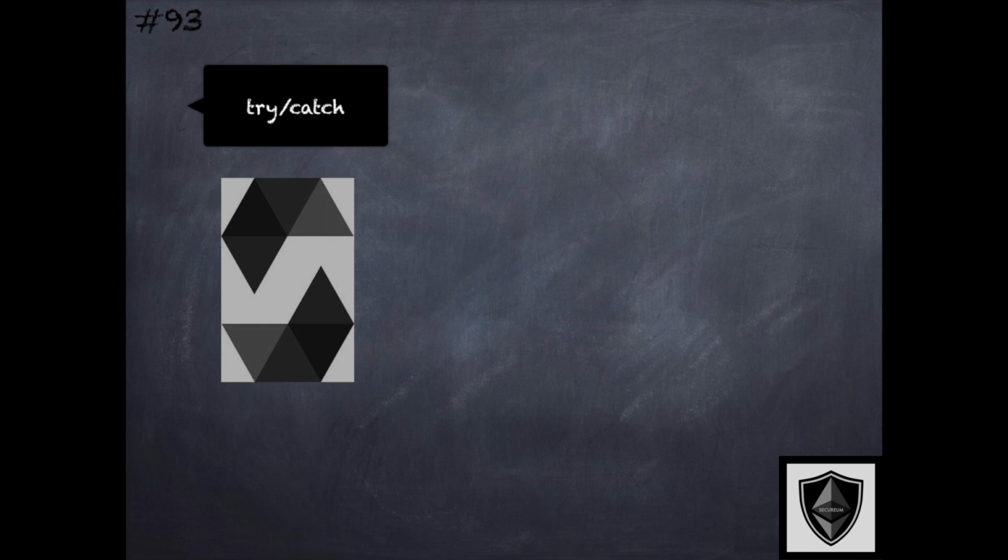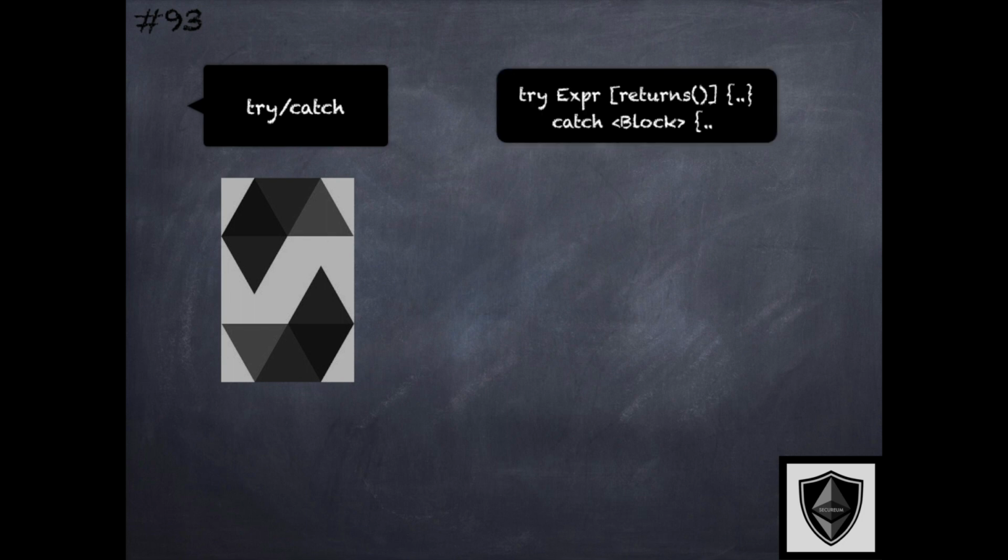Let's now dive into the try-catch primitives that are fundamental error handling or exception handling primitives supported by Solidity. The syntax looks like this. There are the try and catch keywords coupled with the expression that contains an external function call or a creation of a contract itself. These are coupled with code blocks corresponding to the success blocks or the catch blocks. These are really code segments within the curly brackets shown here.